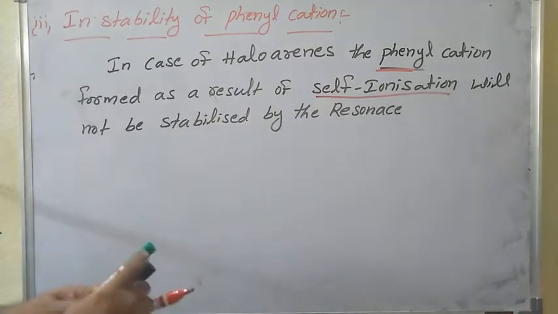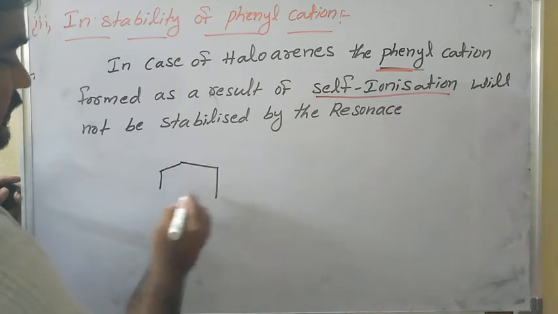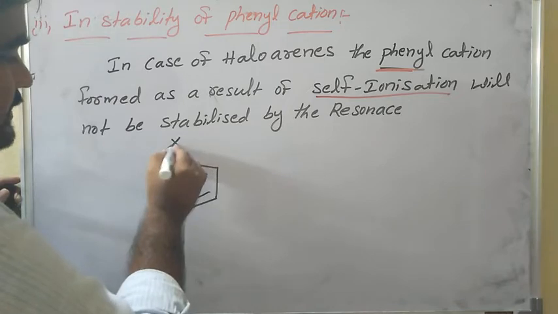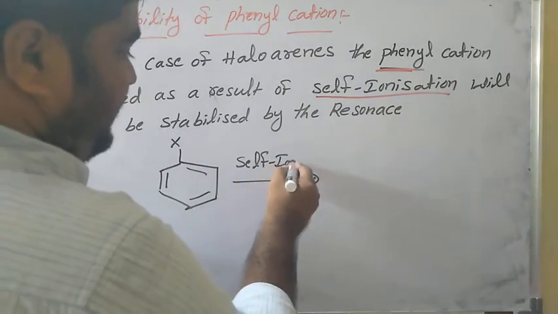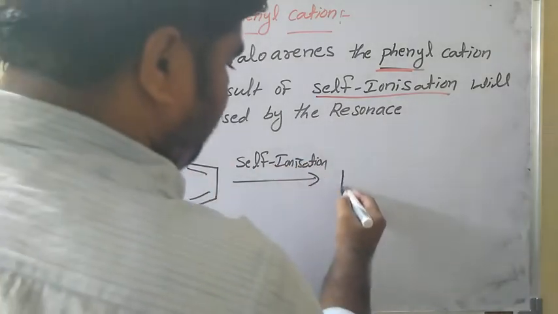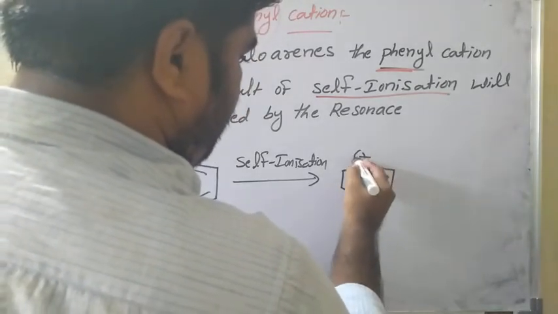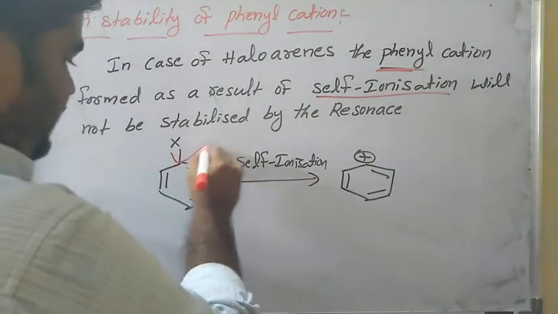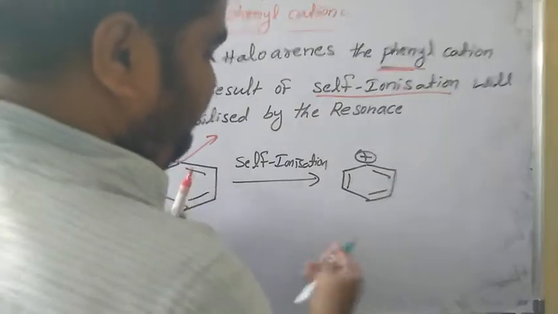For example, I will write here the self ionization. Self means itself. For example, this is the haloarene molecule. It loses the halogen, and this is the formation of phenyl cation.